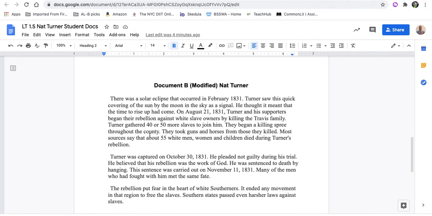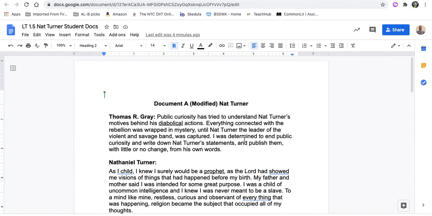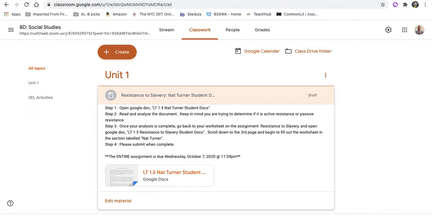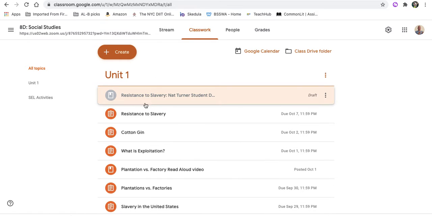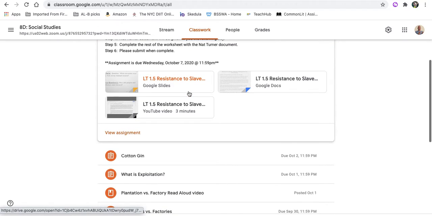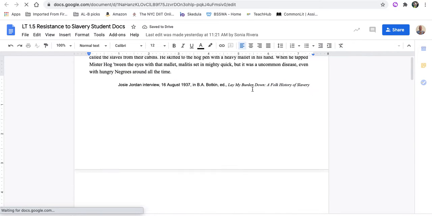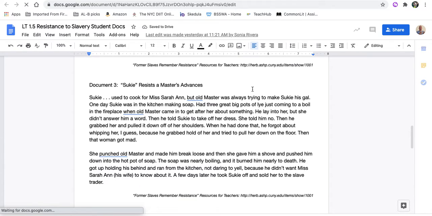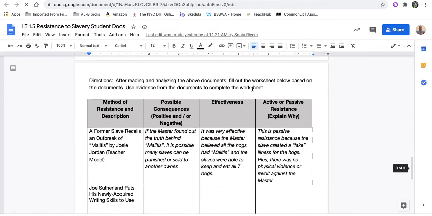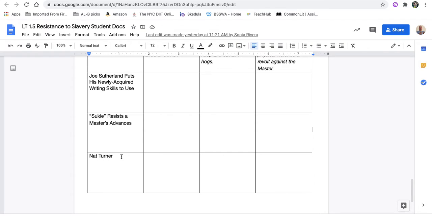So, ladies and gentlemen, once you are done reading this and analyzing this, you're going to go back to Google Classroom, go to Resistance to Slavery, and open up the actual Google Doc that has the worksheet inside of it. As you can see with this one, if you scroll down to the third page, once it stops loading, then you have access to your worksheet, and there is a slot here for Nat Turner.